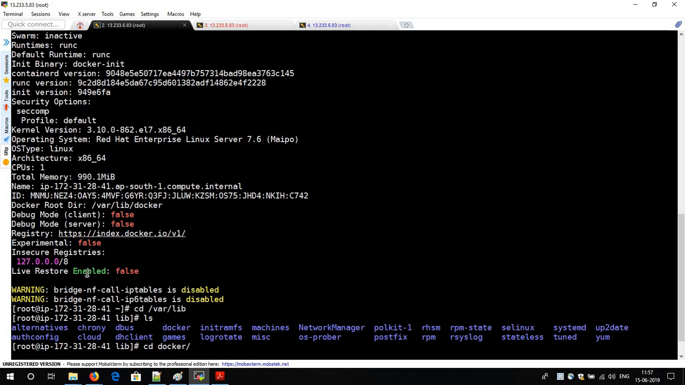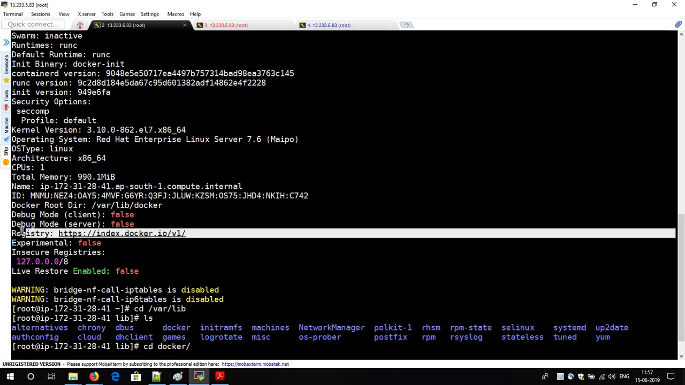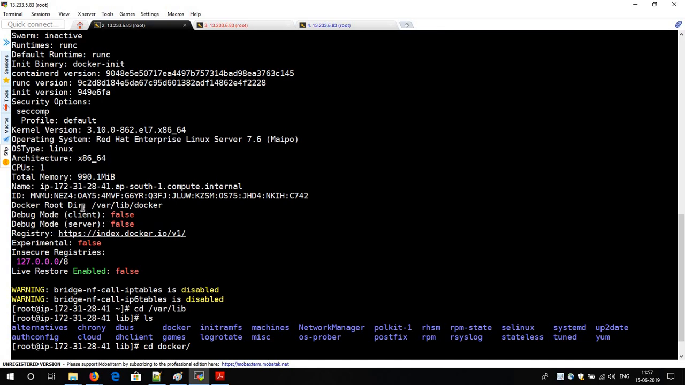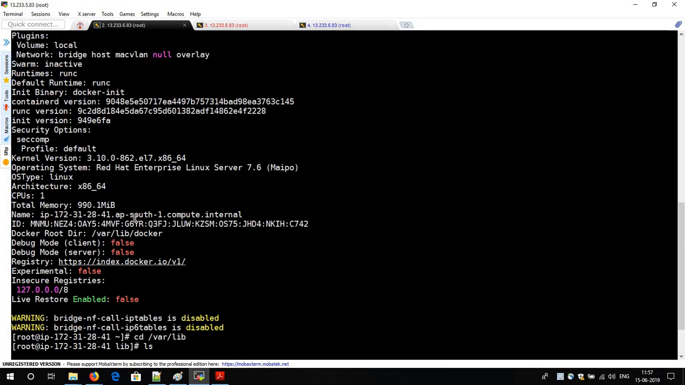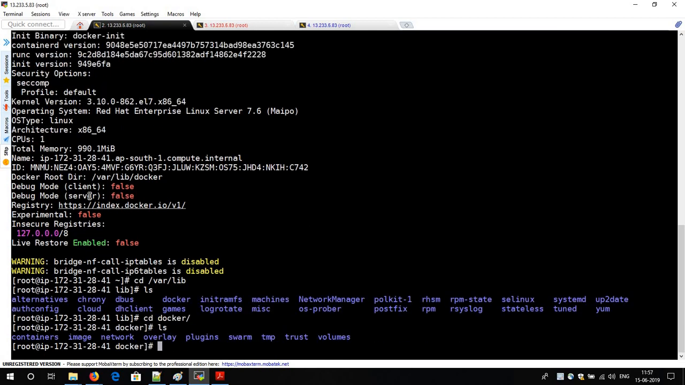What is important to notice over here is that this is the default registry of Docker, and next is the root directory of Docker, which is this one by default. You can change the directory, but this is the default directory. The architecture is shown, and they are giving you all the OS level details.